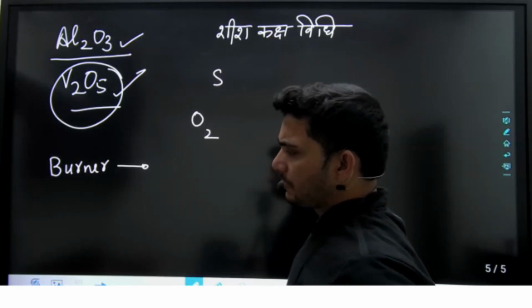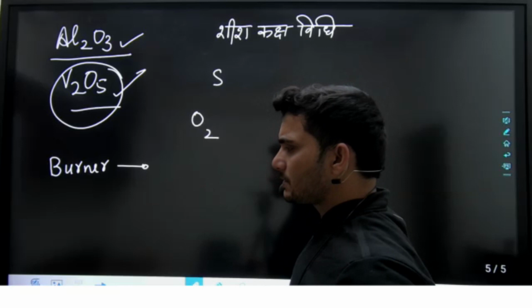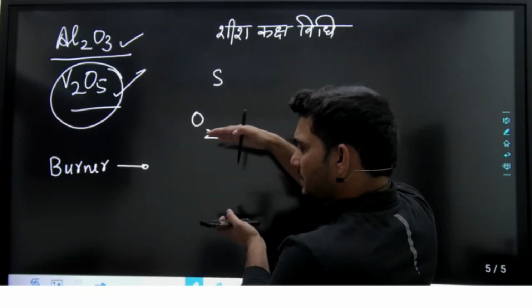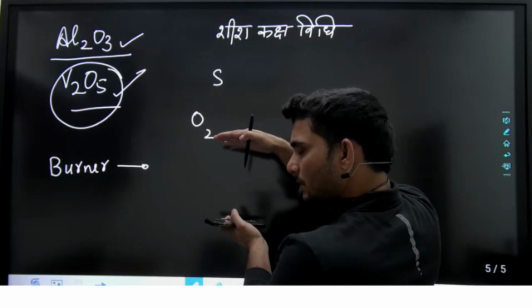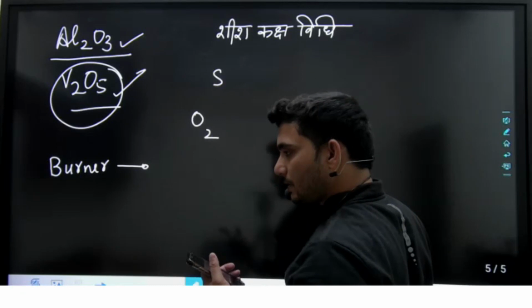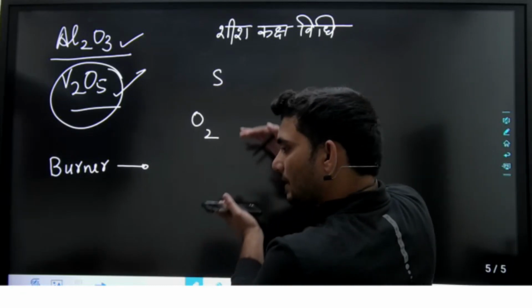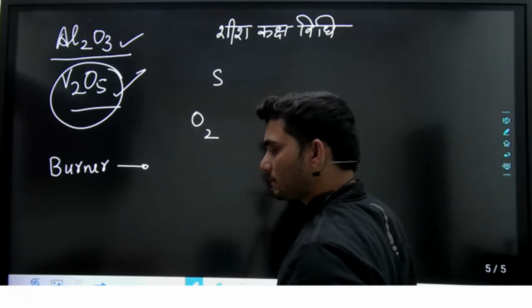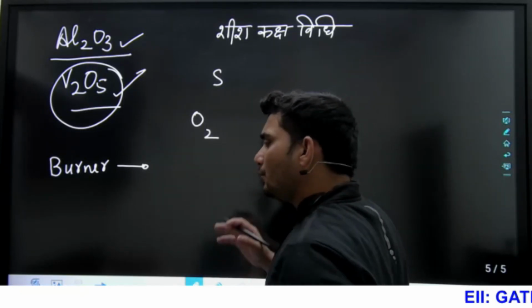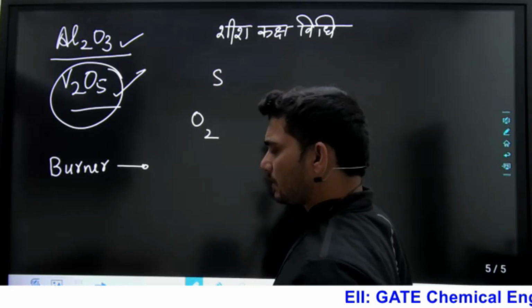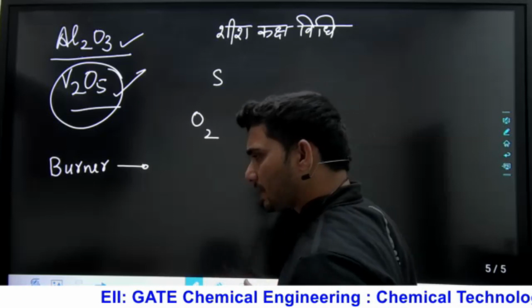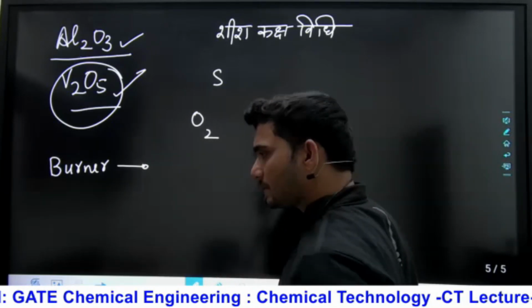Maybe we are using a single stage, means in the reactor we are taking a single bed. Try to understand, single bed of the catalyst. And in this case what are we getting? Two-stage catalytic converter, means we are taking two-stage double contact. Are you getting it? Double contact. We can get a multi-stage converter. What is this converter? Catalytic converter. This is the reactor. We are using the catalyst.